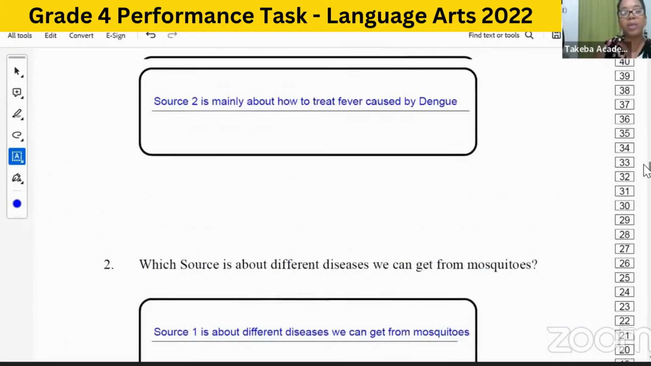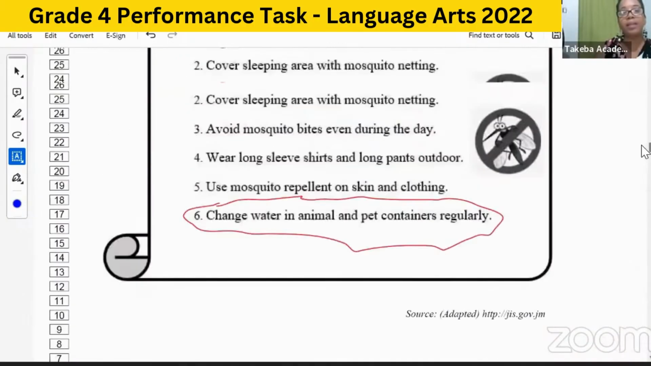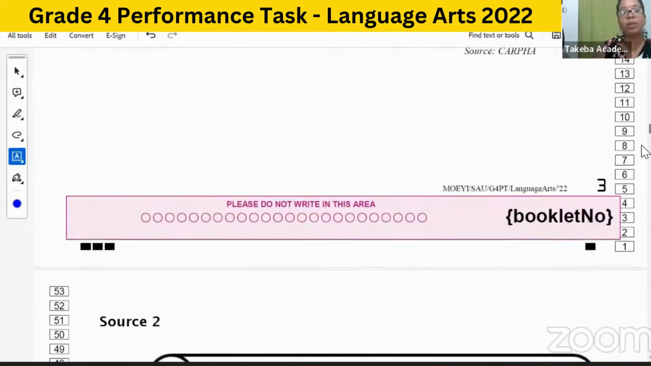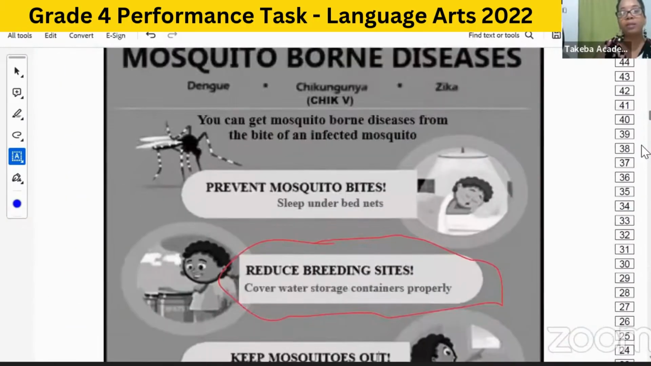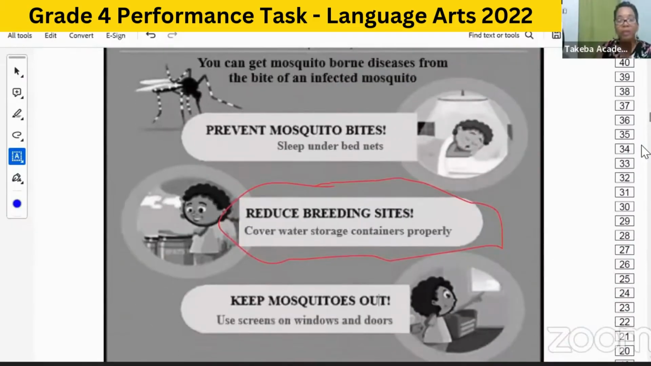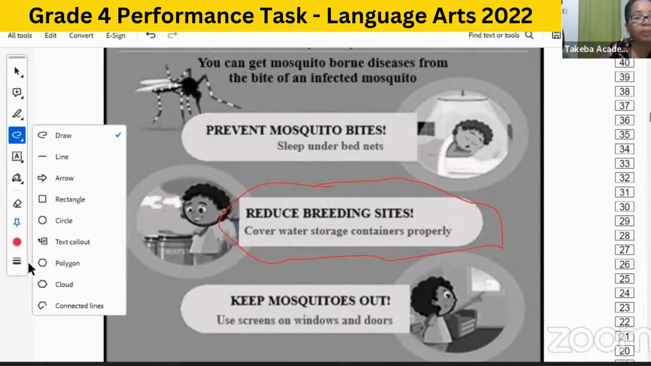What's in source 1 that students can do at school? All right. So prevent mosquito bites by sleeping under bed nets, reduce breeding sites, cover water storage containers properly, keep mosquitoes out, use screens on windows and doors. So from source 1, we have 2 options, I think.